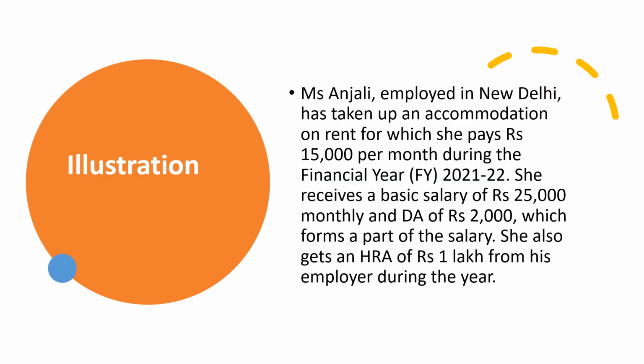Let's understand HRA with the help of an example. Ms. Anjali, employed in New Delhi, has taken up an accommodation on rent for which she pays Rs 15,000 per month during the financial year 21-22. She receives a basic salary of Rs 25,000 monthly and DA of Rs 2,000, which forms a part of the salary. She also gets an HRA of Rs 1 lakh from her employer during the year.